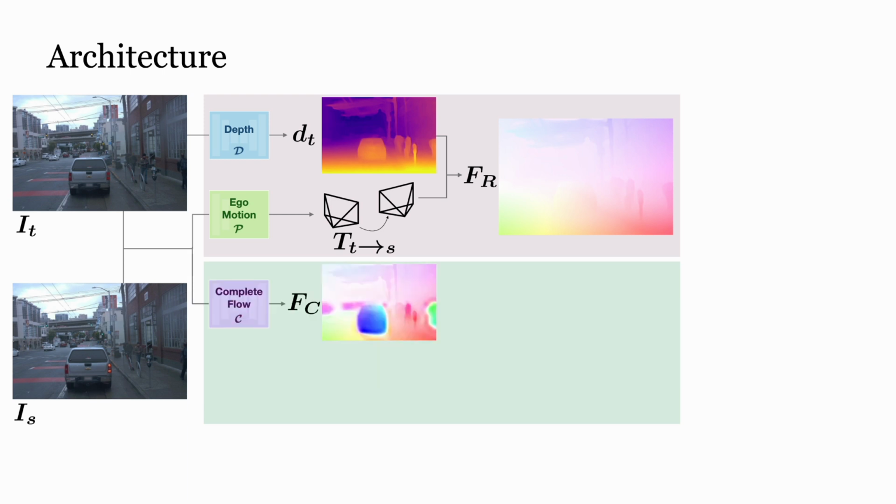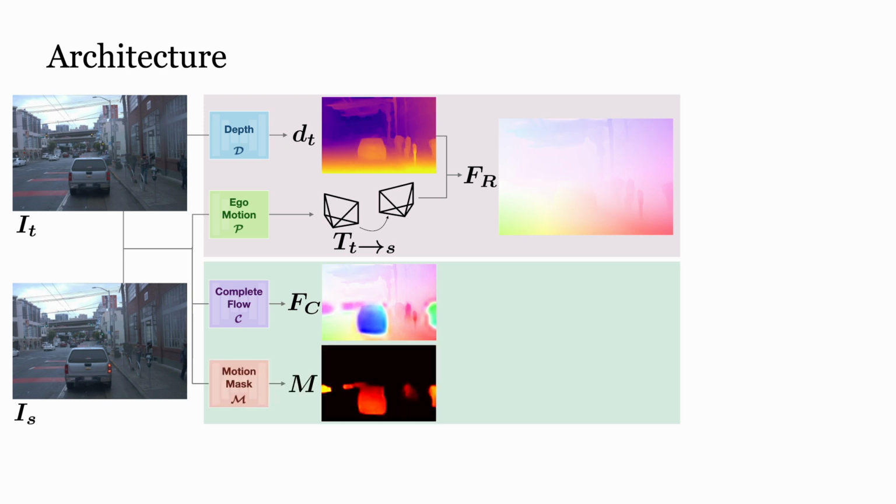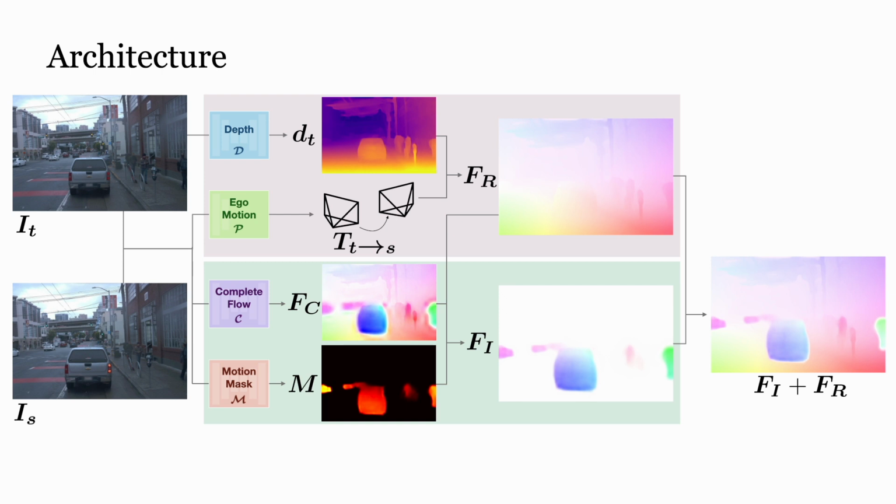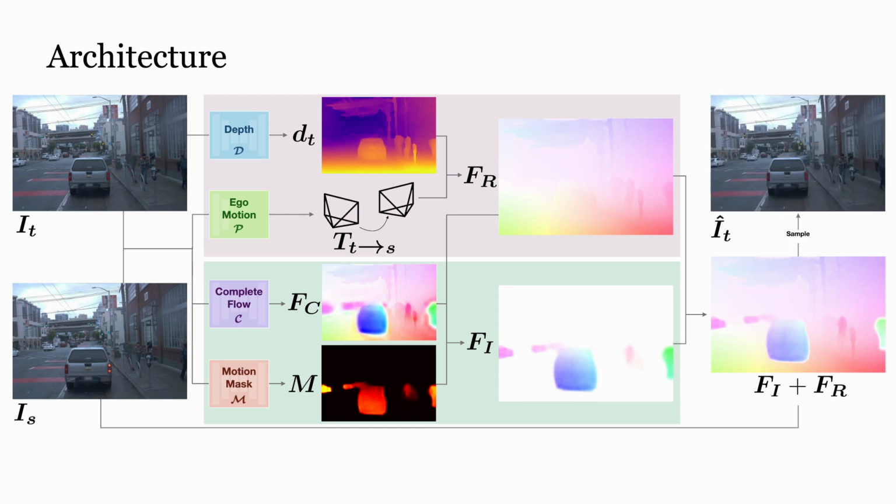Similarly, the complete flow network predicts the complete 3D flow field Fc along with the motion segmentation M predicted by the motion mask network. From this, we compute the independent motion field Fi as the difference between the rigid flow Fr and the complete flow Fc gated by the motion mask M. Finally, we combine both flow fields Fr and Fi to reconstruct the target frame I_t hat by sampling the source frame I_s.